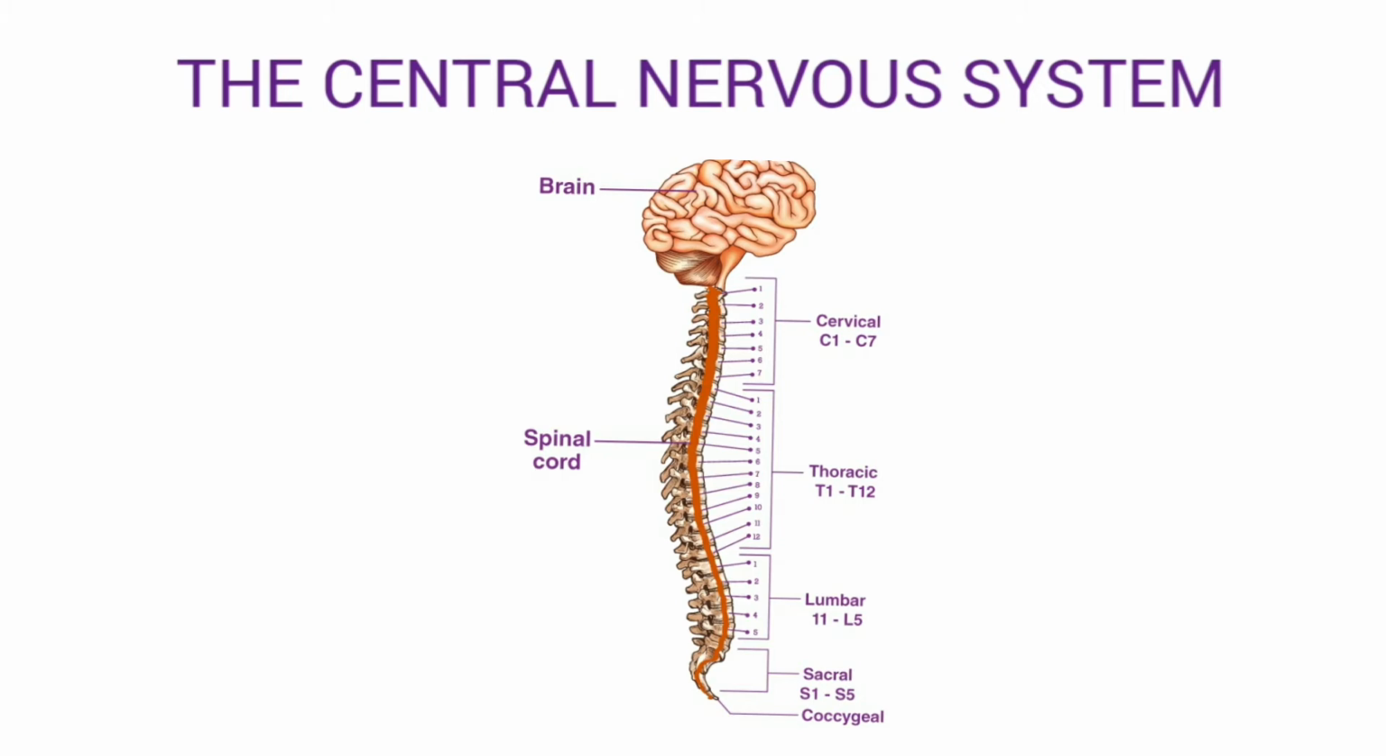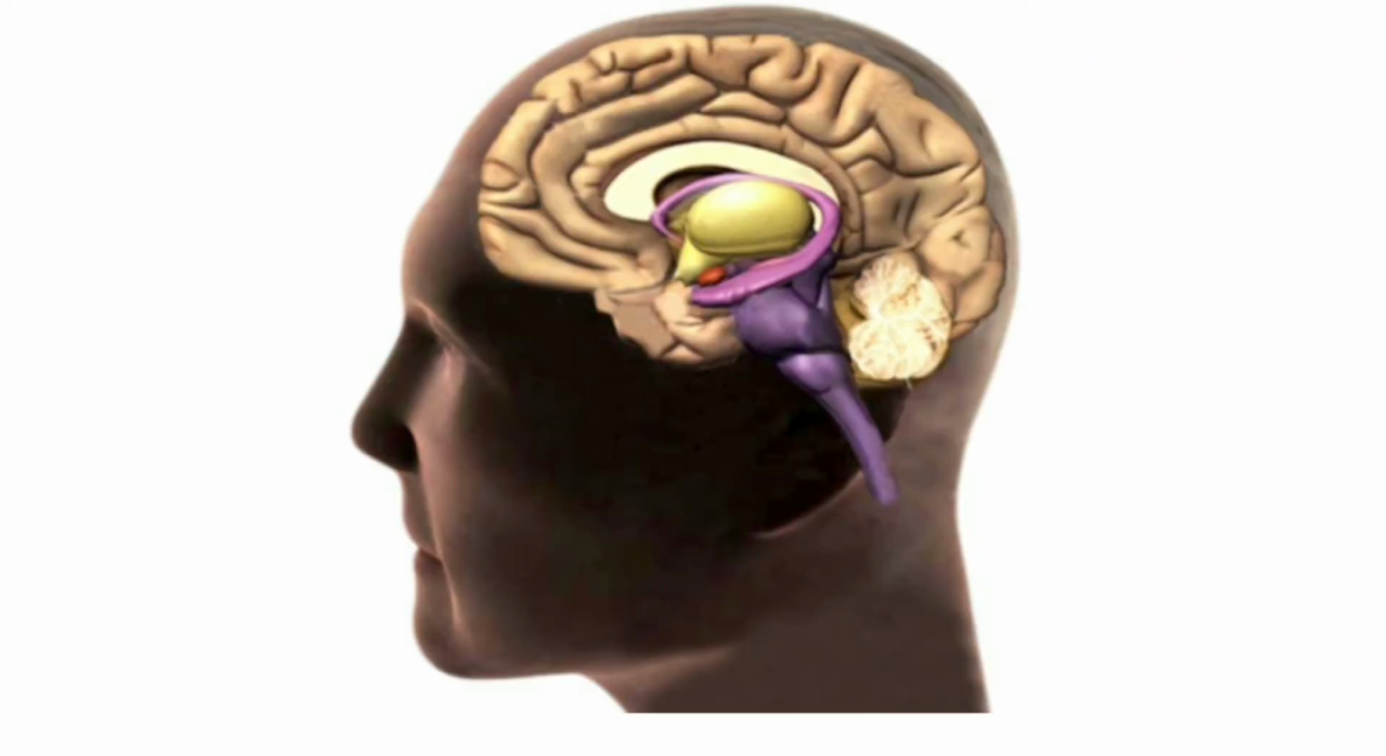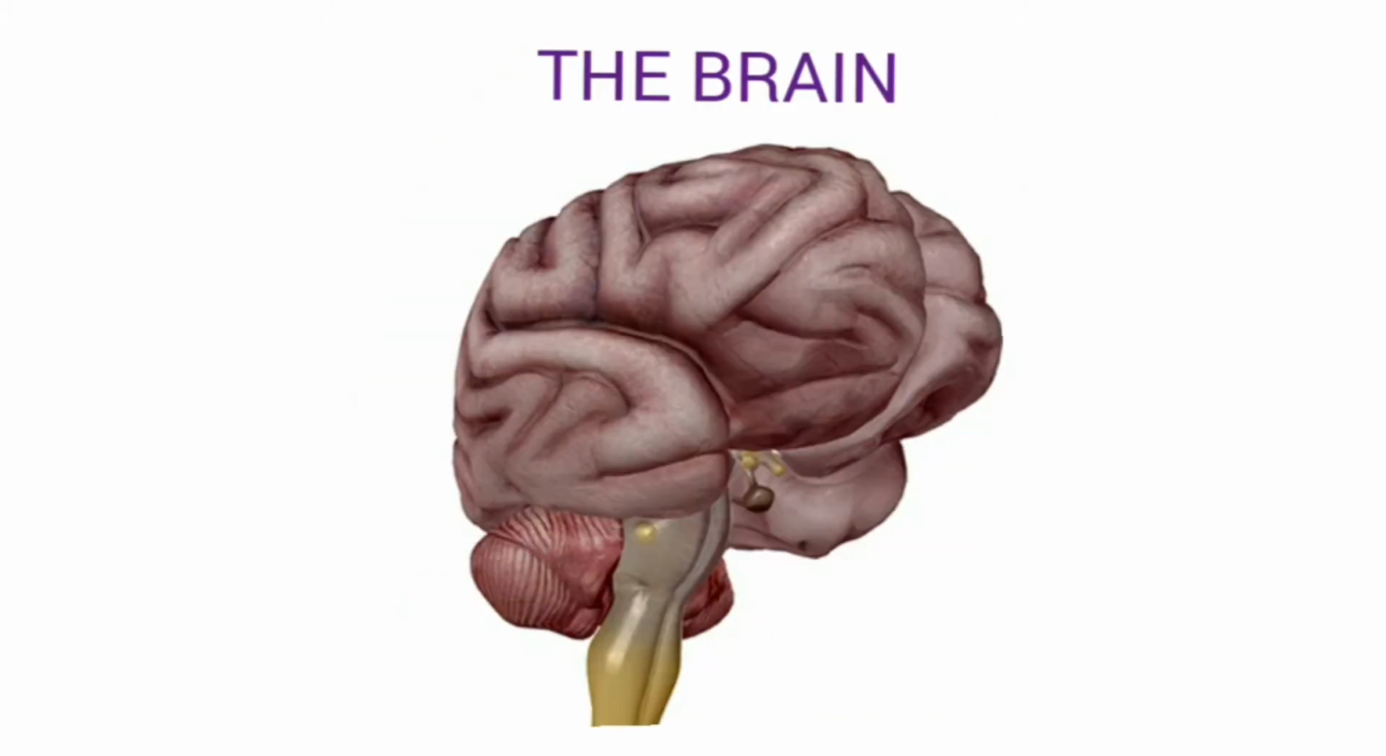The central nervous system consists of the brain and the spinal cord. It is the control center for all body functions. It is the site for information processing. Every sensation and thought that a human being expresses is processed by the central nervous system. So let us study further about the brain.